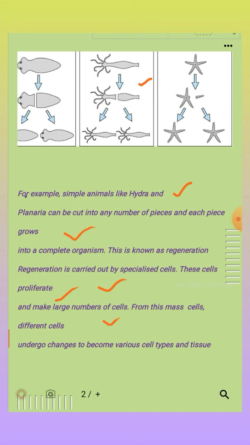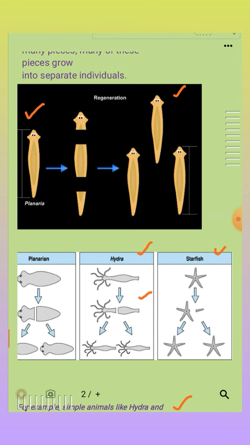From these mass cells, different cells undergo changes to become various cell types and tissues. So what it means here: I told you the regenerative cells are present. These regenerative cells proliferate and develop the entire middle piece and the tail area, or the middle piece and head area, or else head and tail area.